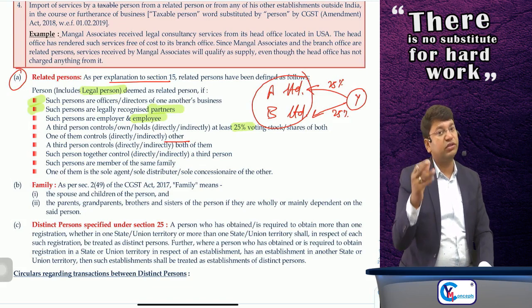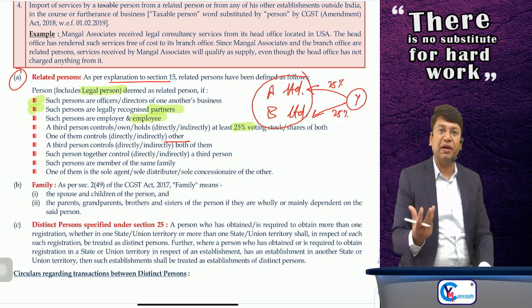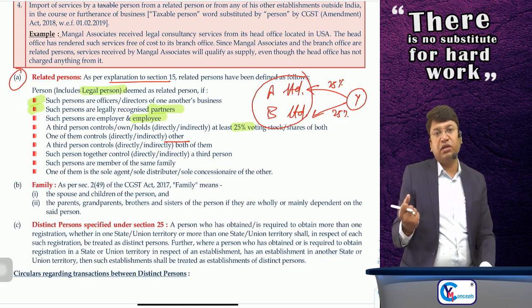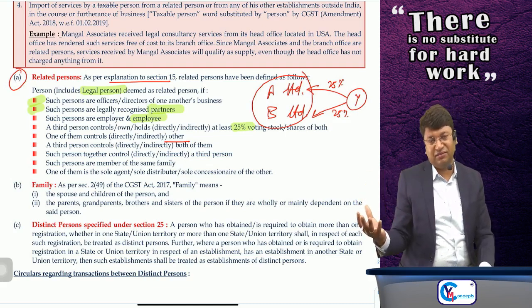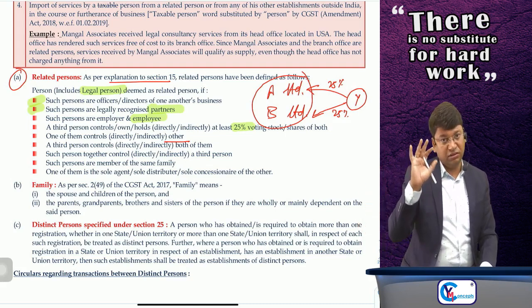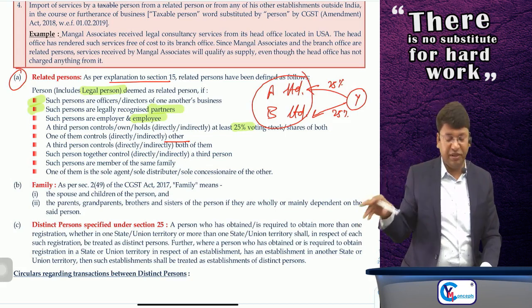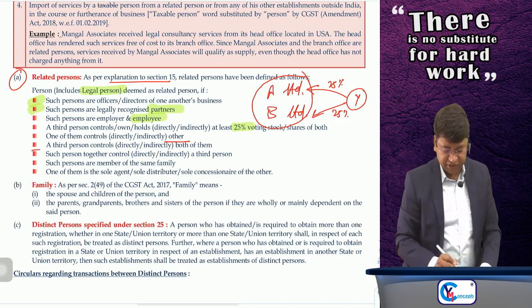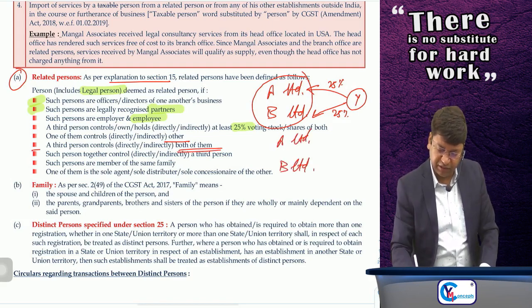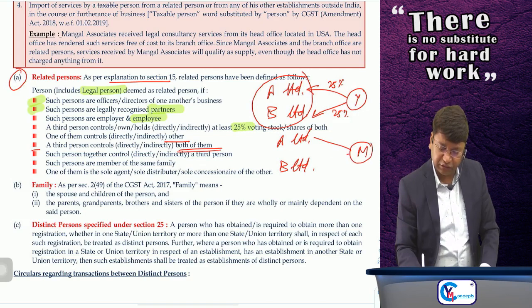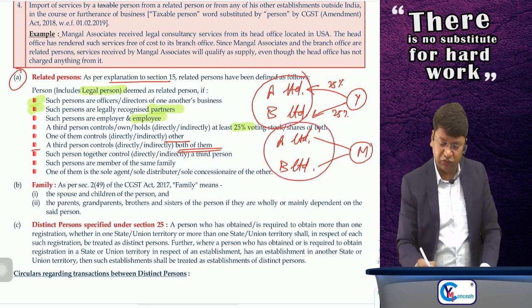The word control is not defined in the GST Act. Control in common parlance means, suppose you are controlling the business decisions, controlling the board of directors, controlling the administration. Then it will be called A is controlling B. Then, a third person controls directly or indirectly both of them. Suppose A Limited and B Limited and Mr. M is controlling both of them. Then A and B both will be related.